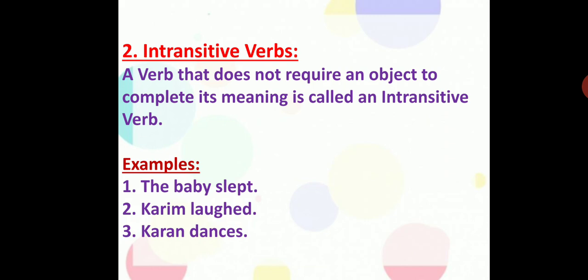Karan dances. Yes, Karan dances, right? Karan dances on the floor. This "on the floor" becomes the predicate but not an object. Keep in mind, Karim laughed with his friends or laughed over his friends. All such words which follow are predicates, not the object. So these three sentences, and also there are so many sentences which we can make, you can go through Google and find them, which can stand on their own, having no object in them.